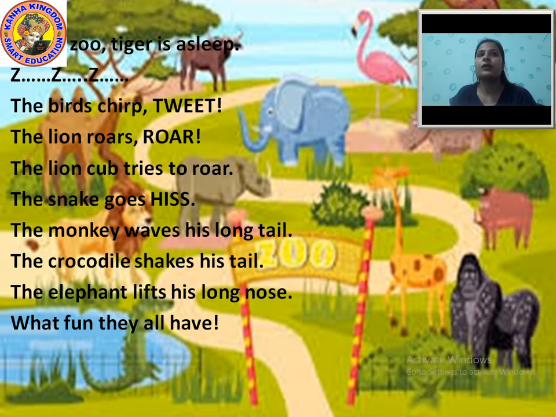And the lion roars. When the lion roars, it's so loud. Everyone is scared of the lion. Why? Because we say that the lion is the king of the jungle.